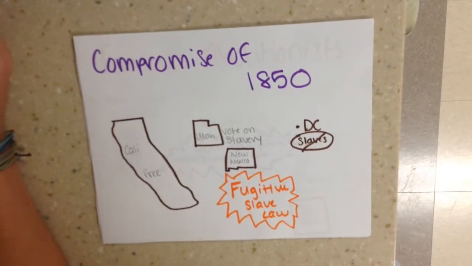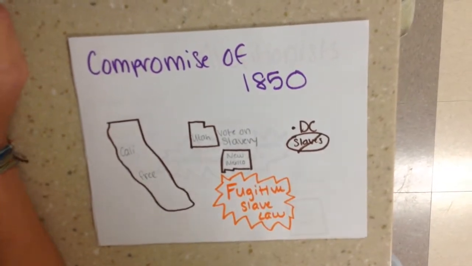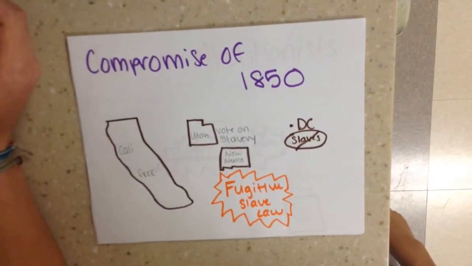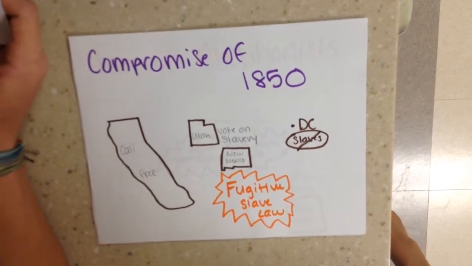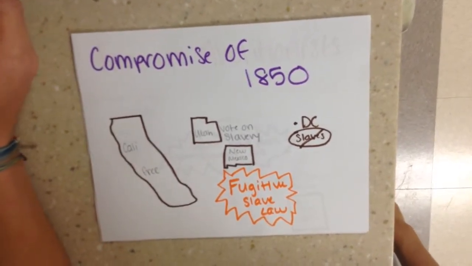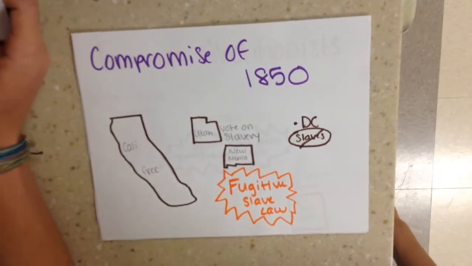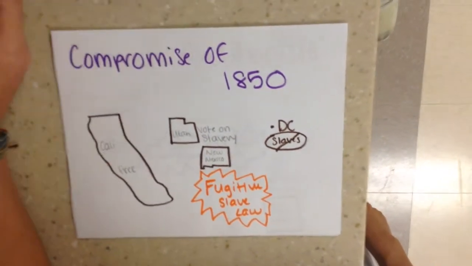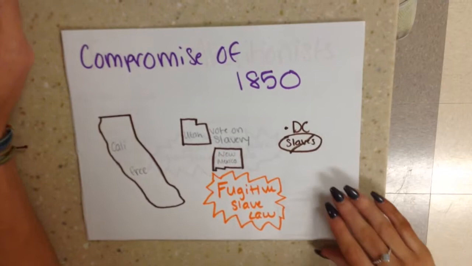The Compromise of 1850. The Compromise of 1850 made California a free state and allowed Utah and New Mexico to vote on slavery. The slave trade ended in D.C., and the Fugitive Slave Law passed, which angered the North and brought more free men into slavery.